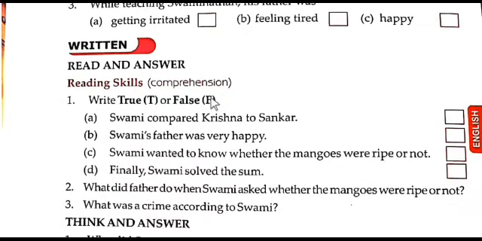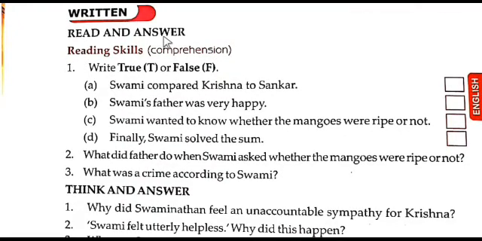Now let us discuss the read and answer. Here, students, first write true as a T or false as an F. There are 4 statements, so read the statements carefully.